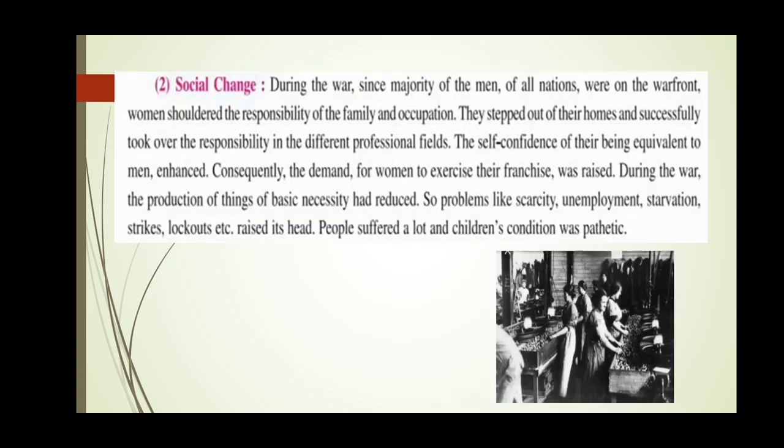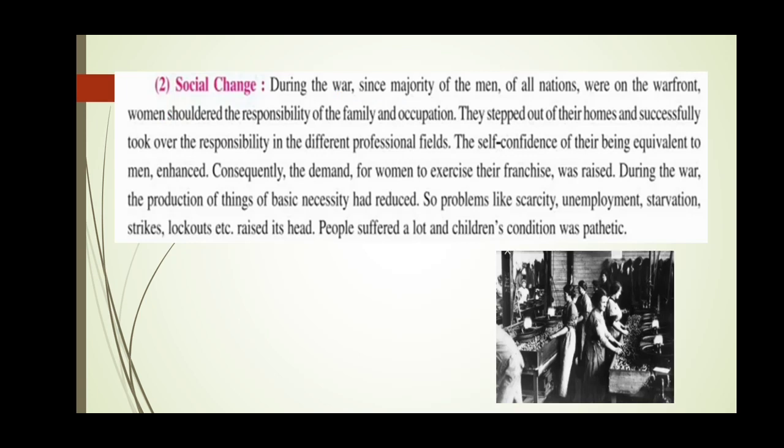Now secondly we have social change. How did the First World War create a social change? During the war, since the majority of the men of all nations were on the war front, women shouldered the responsibility of the family and occupation.